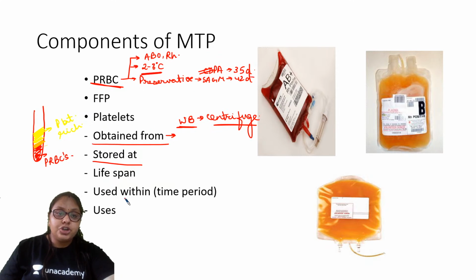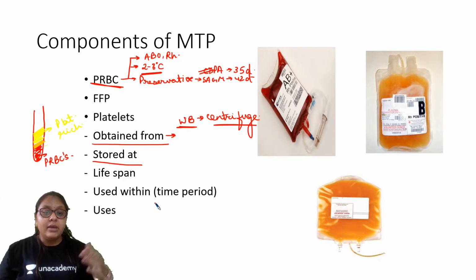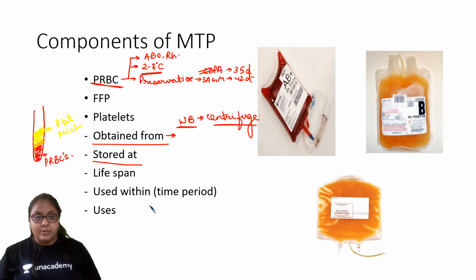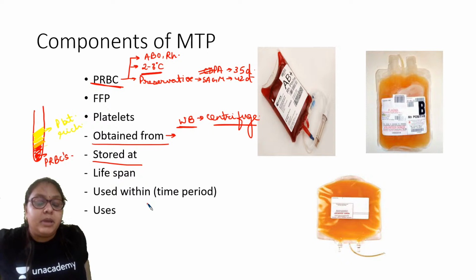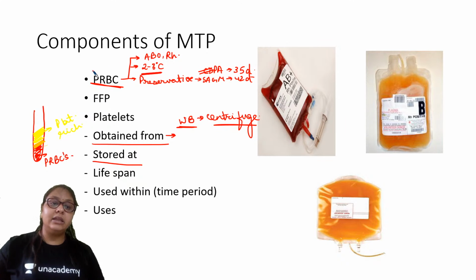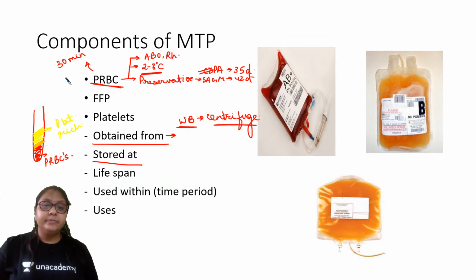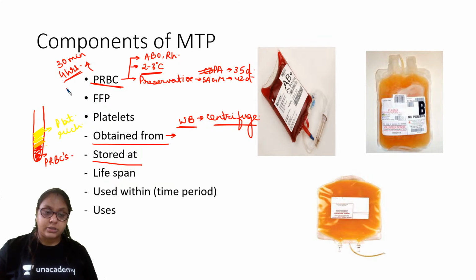Whenever we get the PRBC, start within 30 minutes and complete the transfusion within 4 hours. It is used for volume expansion. So that is the PRBC.